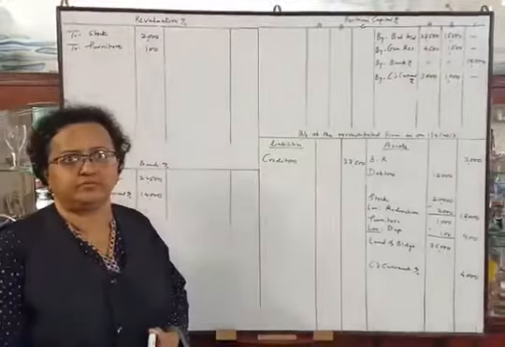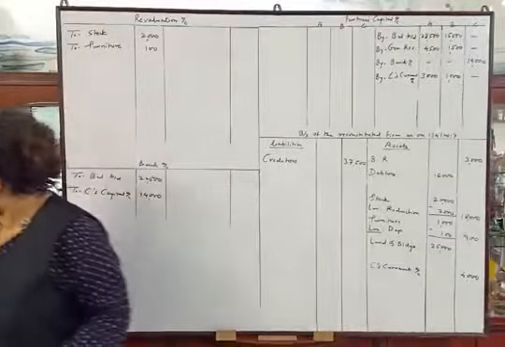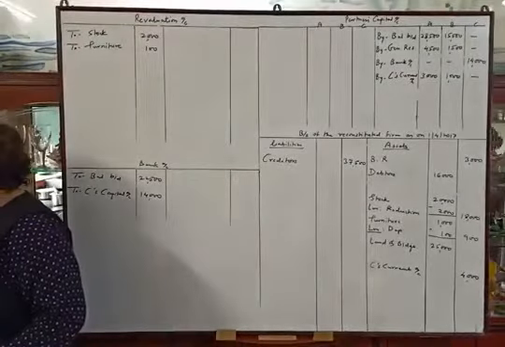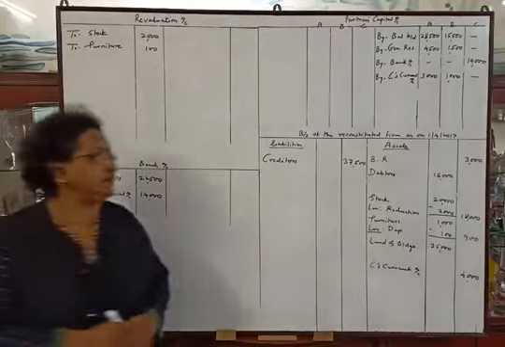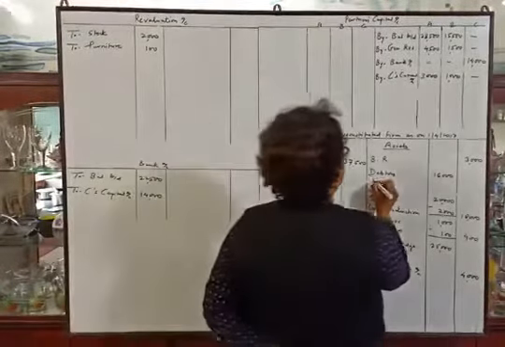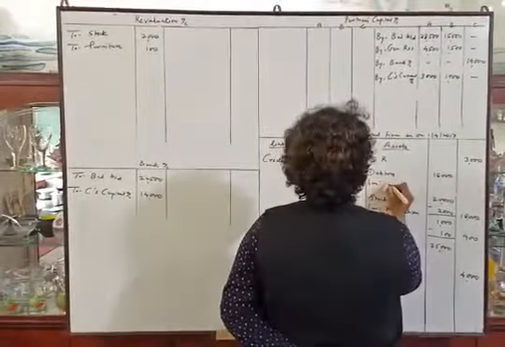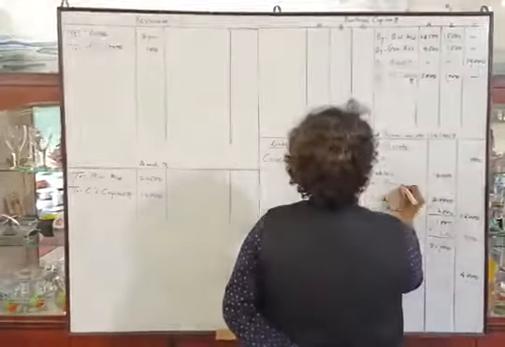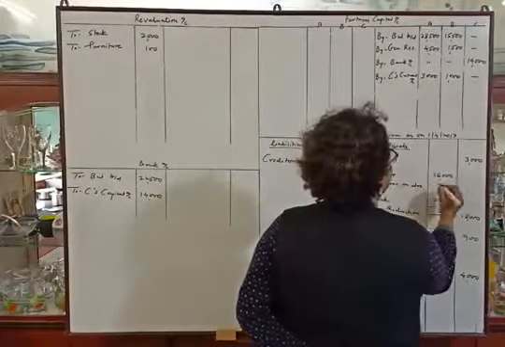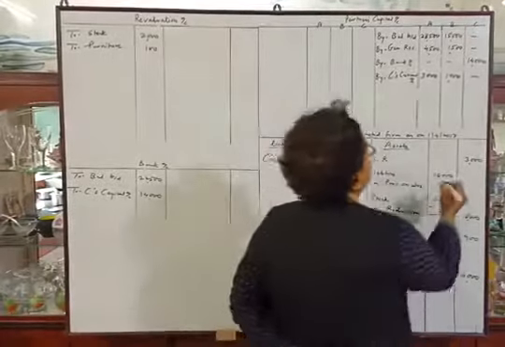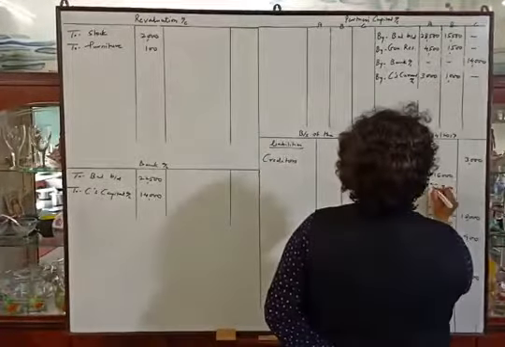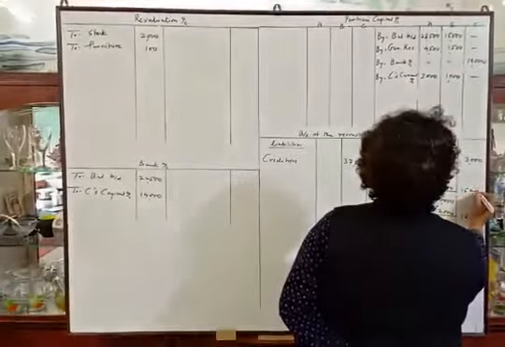Okay. Now next part of this adjustment, 5% provision for doubtful debts to be created on debtors. So we will deduct the provision from debtors, less provision on debtors. 5% of 16,000 will be 800. So the outer column amount will be 15,200.